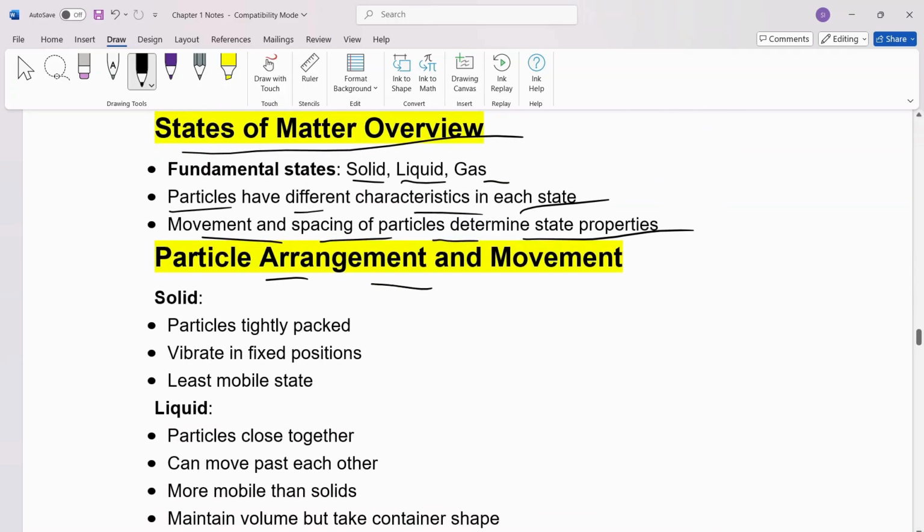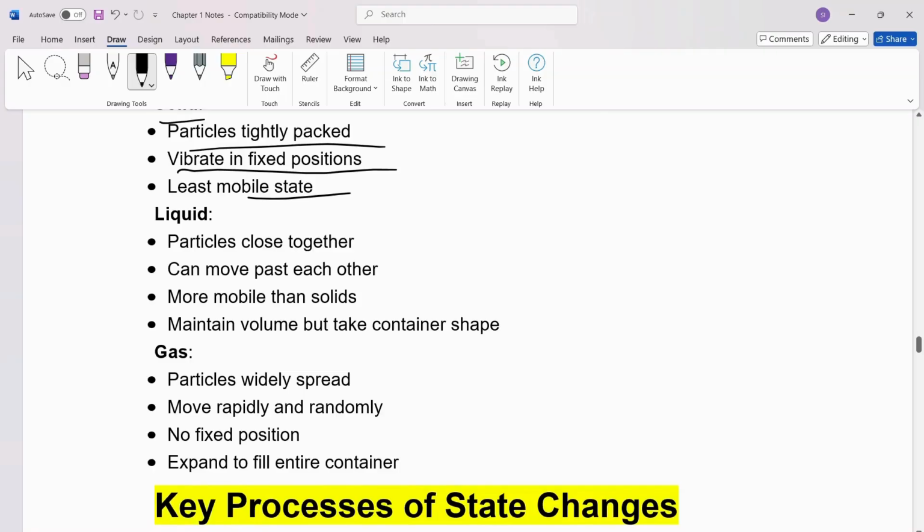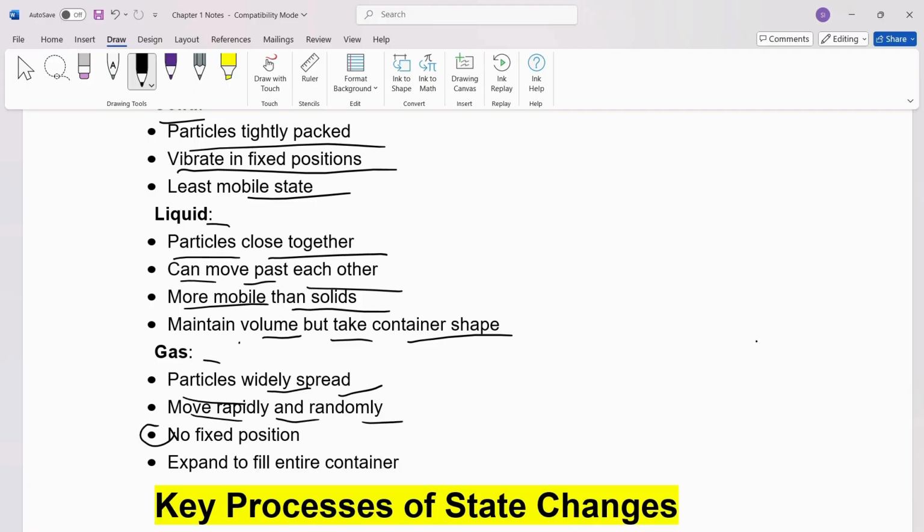Then particle arrangement and movement. Solid particles are tightly packed, vibrate in fixed position, the least mobile state. In liquid we have particles close together, that can move past each other, more mobile than solids. They maintain volume but take the container shape. Then we have gas. In gas we have particles widely spread, moving rapidly and randomly, with no fixed position, and they expand to fill the entire container.